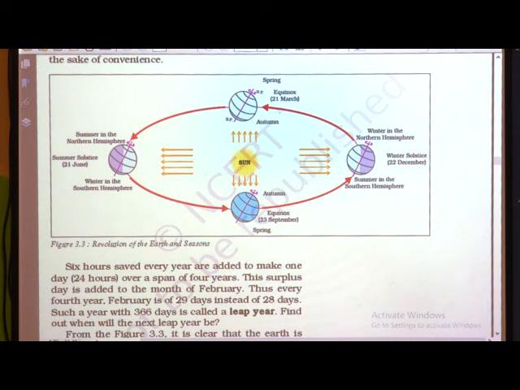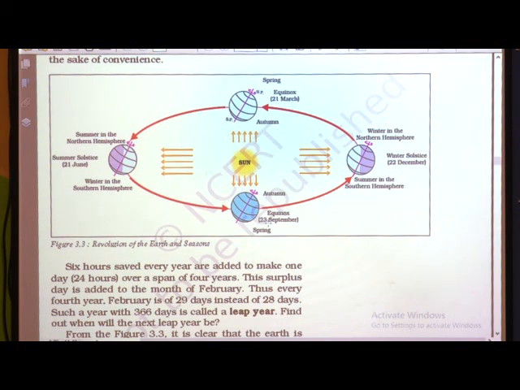So on 21st March, the northern hemisphere will have spring season. If the northern hemisphere is having spring season, then the southern hemisphere is having autumn season.